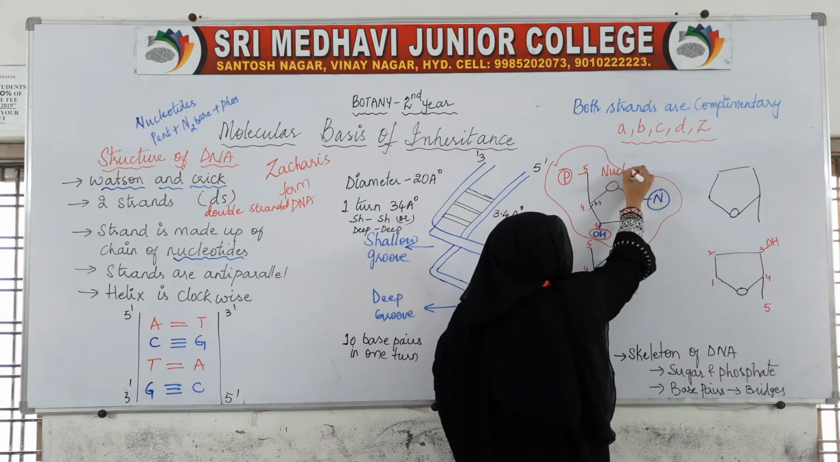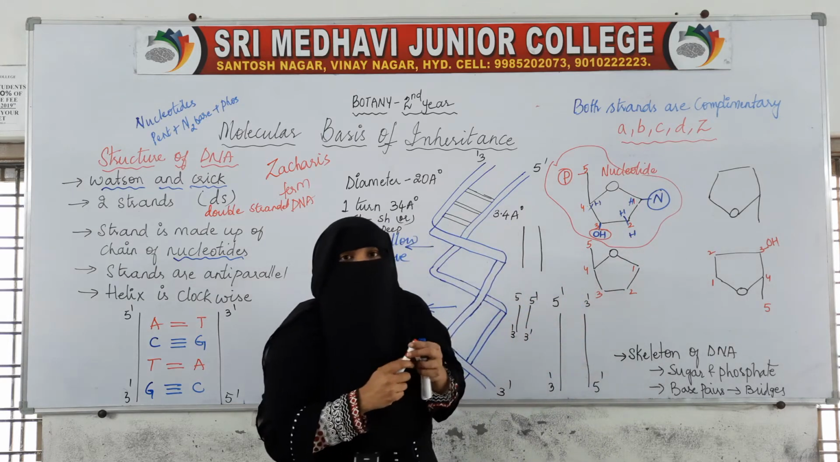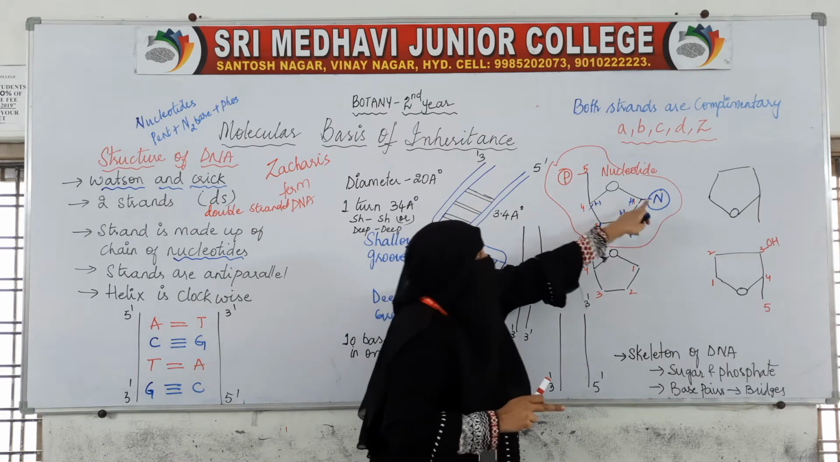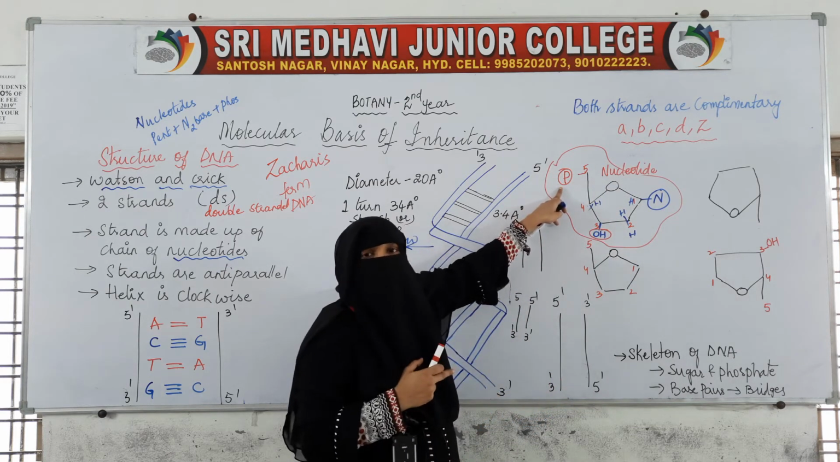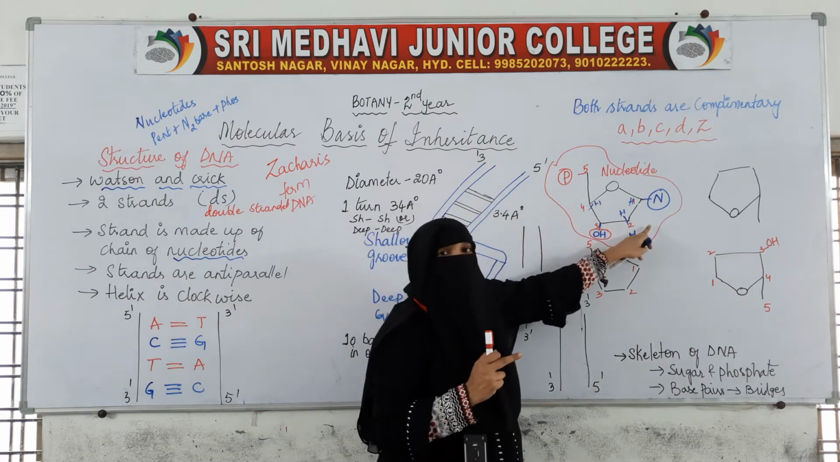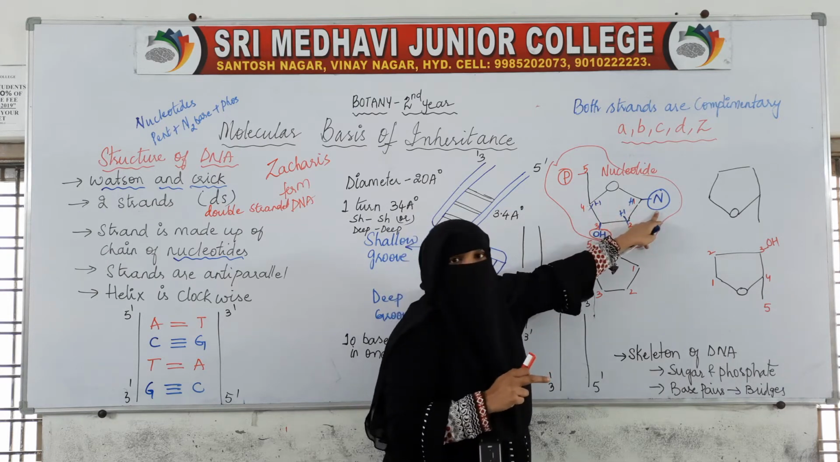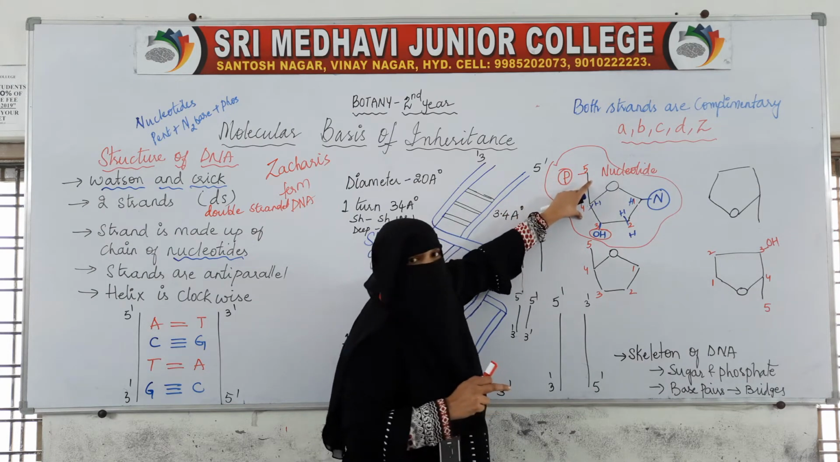What is it? It is one nucleotide. I said a nucleotide is made up of three things: the pentose sugar, the nitrogenous base and the phosphoric acid group. So this is one nucleotide.